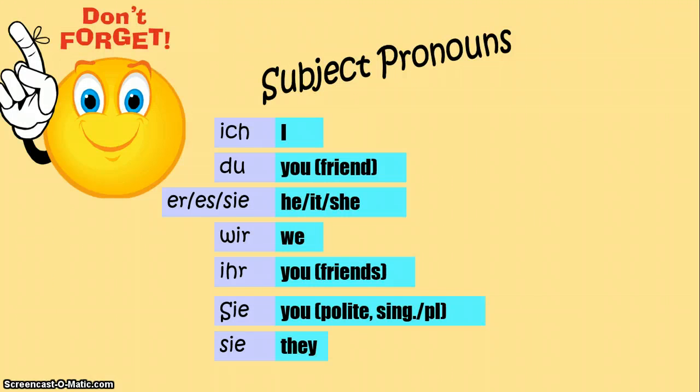So these are the pronouns, so the words I, you, he, she, it, we, you, and they. You can see them over here. So ich, du, er, sie, es, wir, ihr, sie. Now you may notice there's one sie spelled with a capital and one sie spelled with a lowercase. So if you spell sie with a capital, then you're talking in a polite form. So if you're talking to a person that you may not necessarily know, you will use that form.